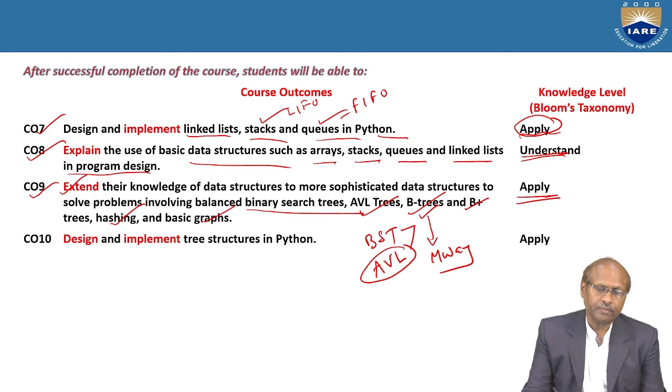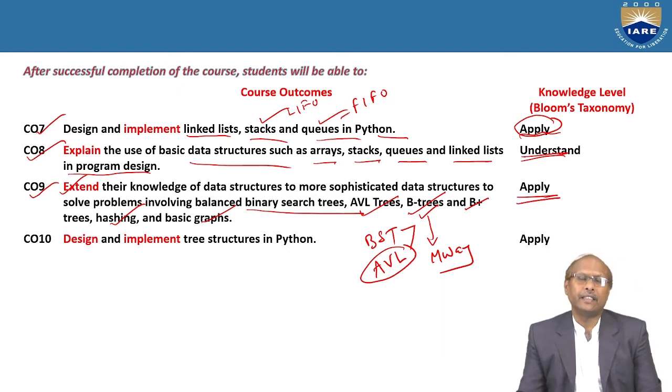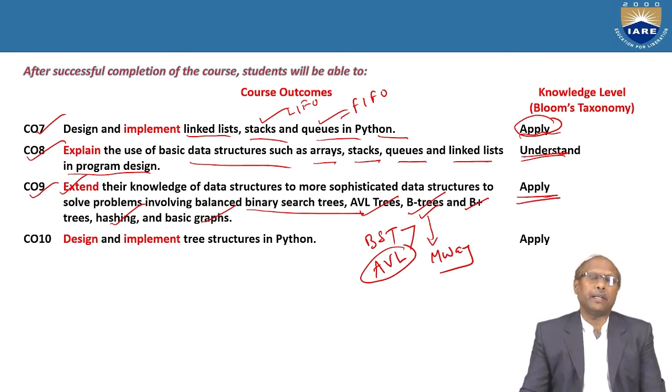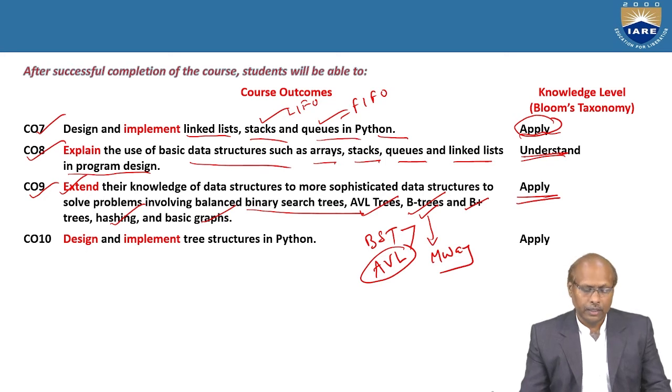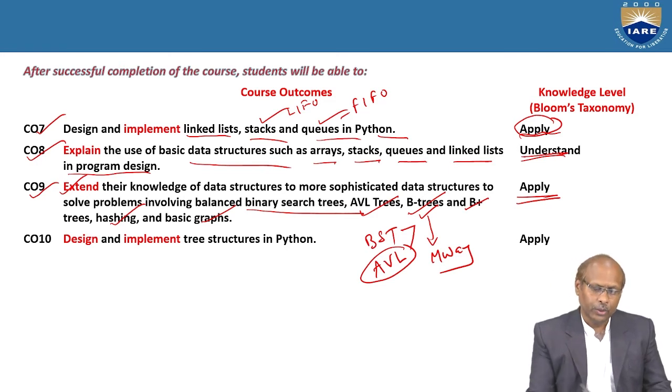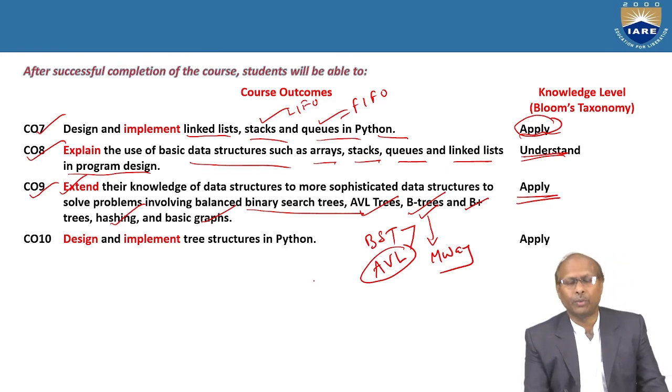Similarly, with hashing, you can hash a particular key and find whether the element is available or not in the hash table. If the element is available, then you can find it in a short span of time. Similarly, you will be learning the basics of graphs. Graphs come under nonlinear data structures. Trees are also nonlinear data structures. So those basic concepts you will be knowing.